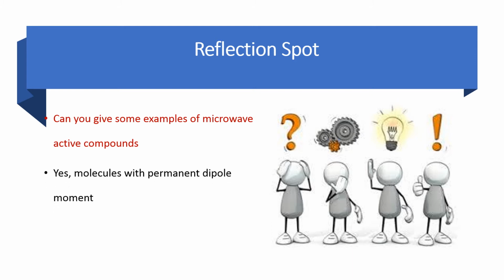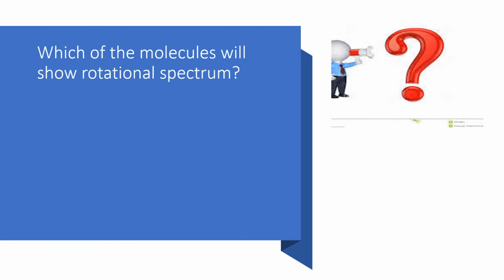Yes. Molecules with permanent dipole moment are microwave active: HCl, HBr, HI, C double bond O. Each of these molecules will show a rotational spectrum. Please identify these molecules: H2, Cl2, Br2, CO2 and CS2, carbon disulfide.